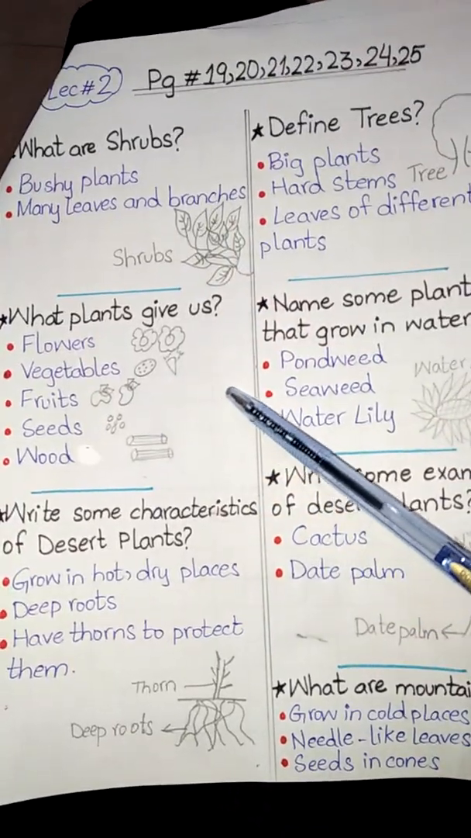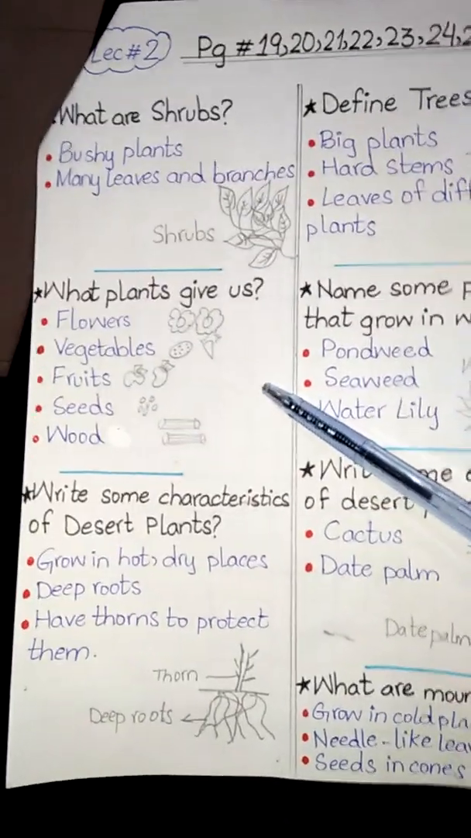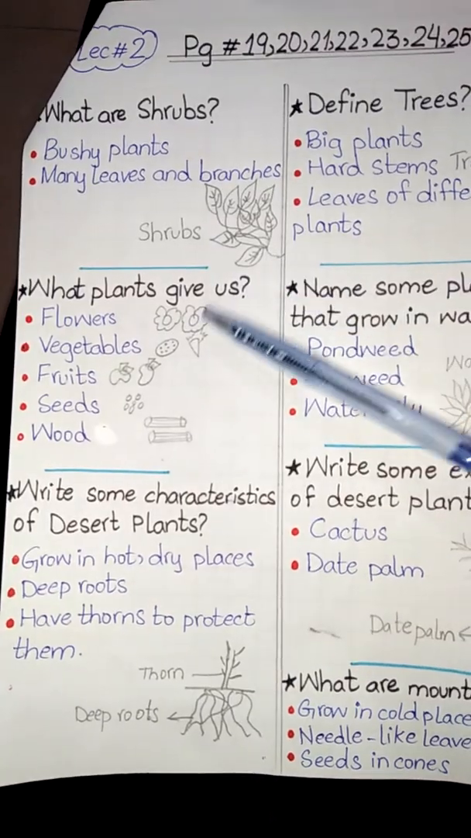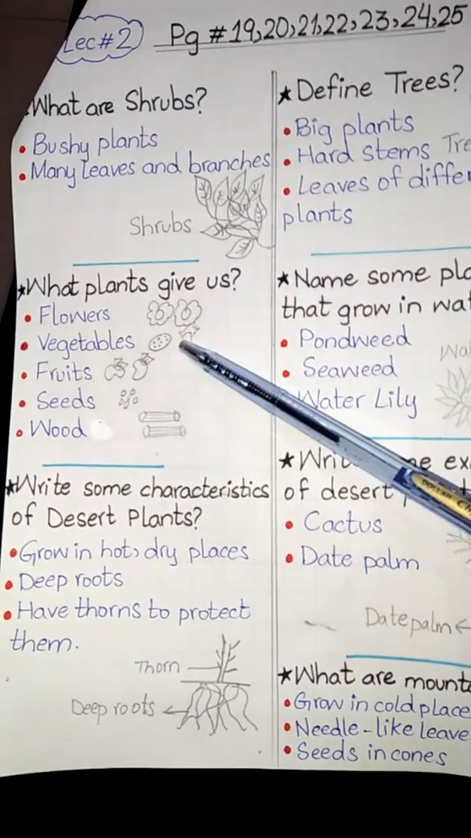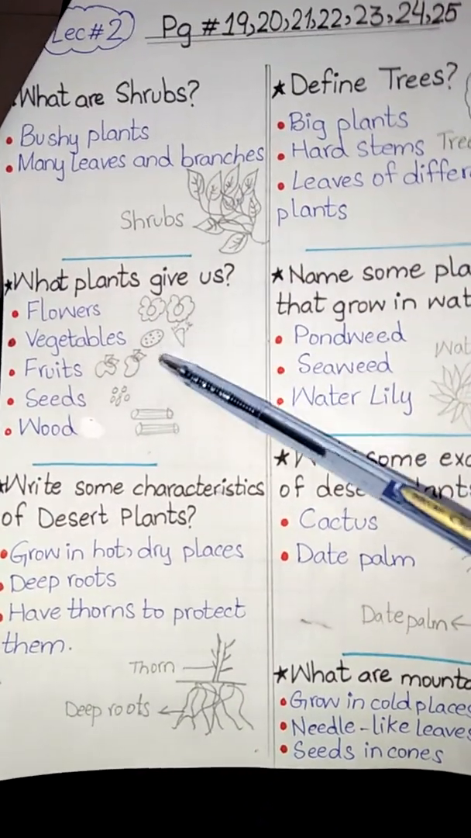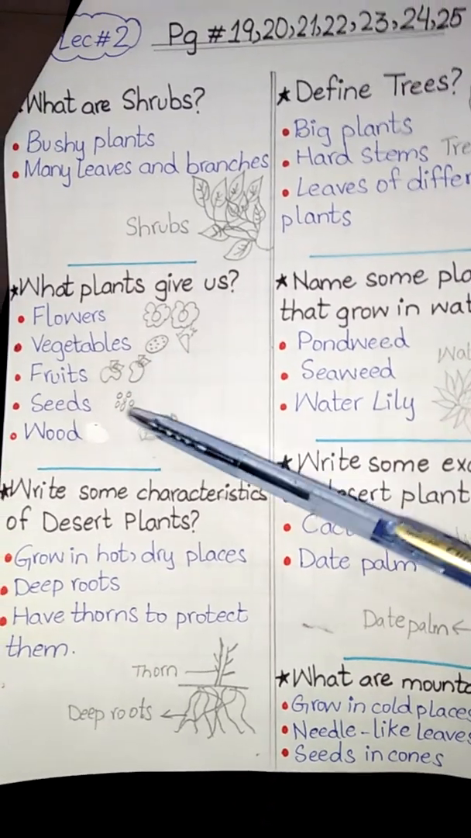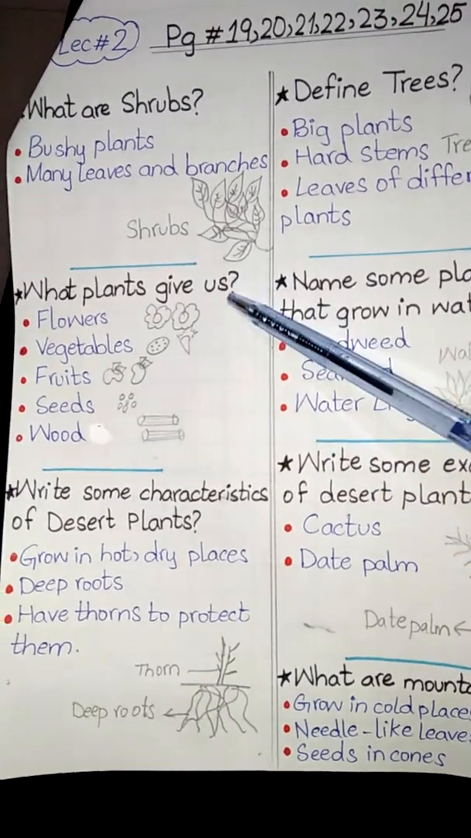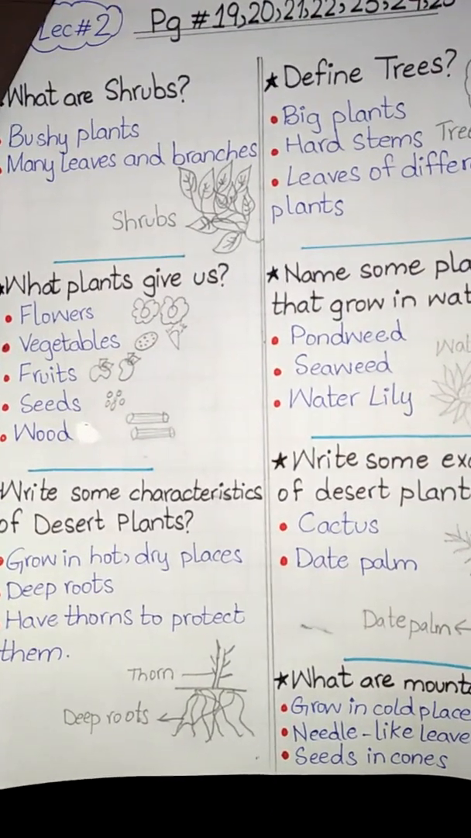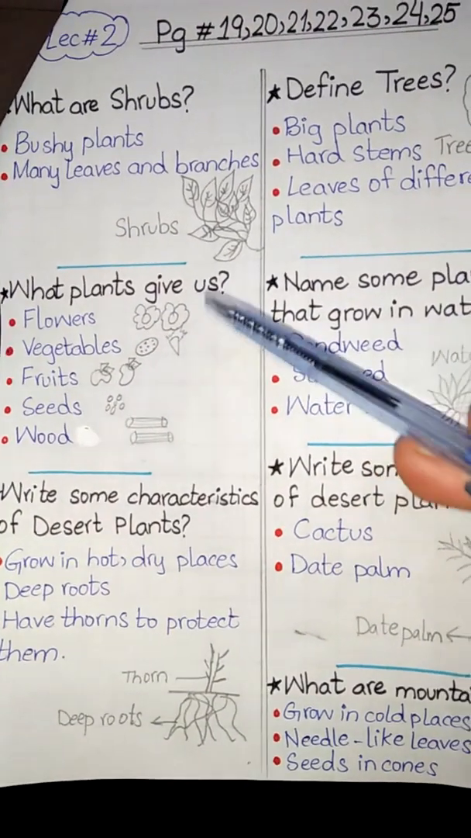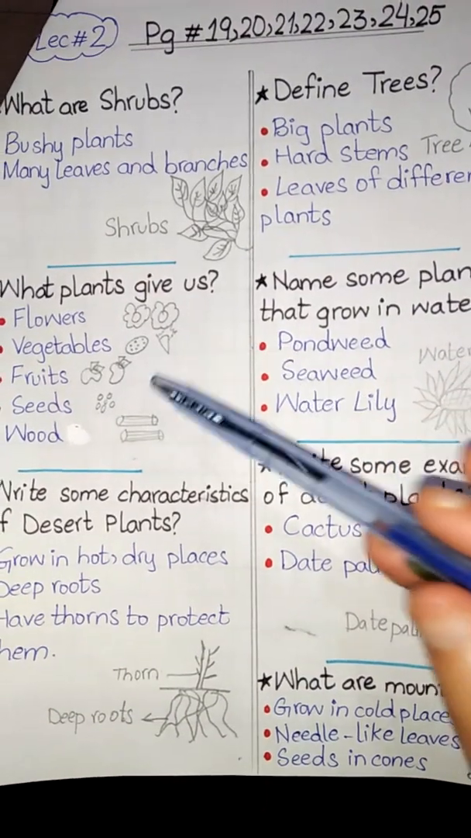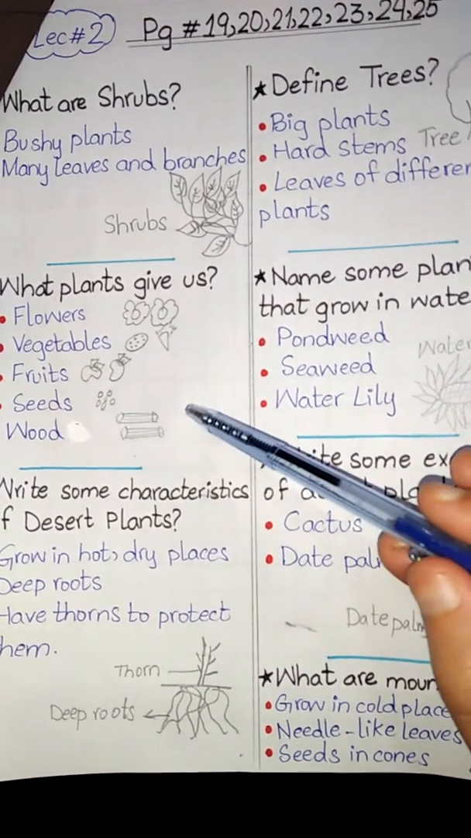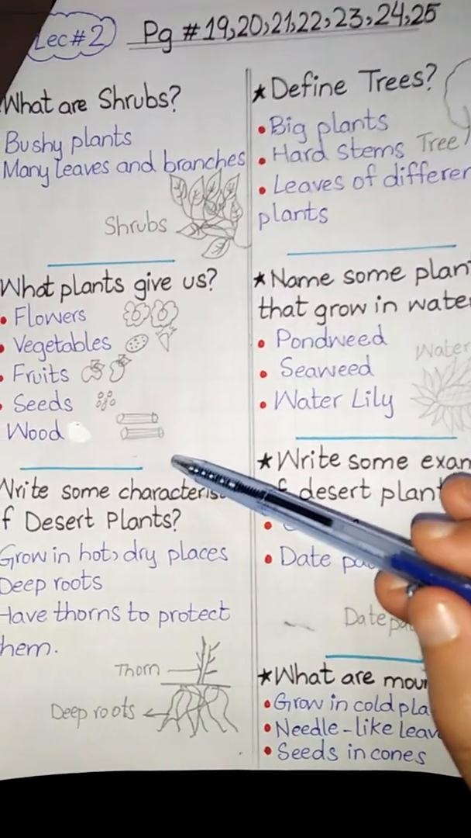The next topic is about what plants give us. Plants give us flowers, vegetables, fruits, seeds, and plants also give us wood. What do plants give us? Plants give us flowers, vegetables, fruits, seeds and wood.